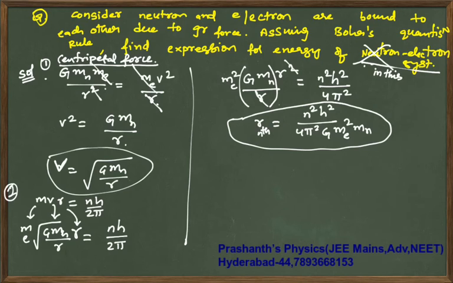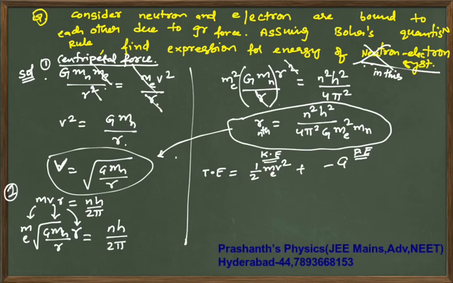Okay, now you have got your radius. Now your velocity you will get by substituting in this equation. Now your total energy is half mv square plus gravitational potential energy. This is your KE and this is your PE.